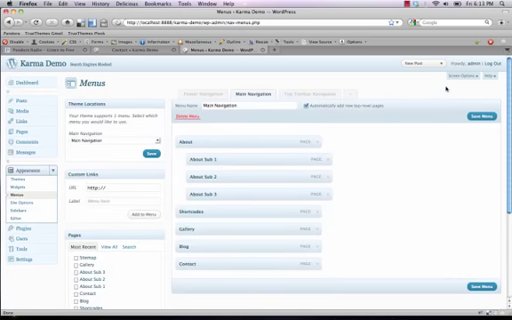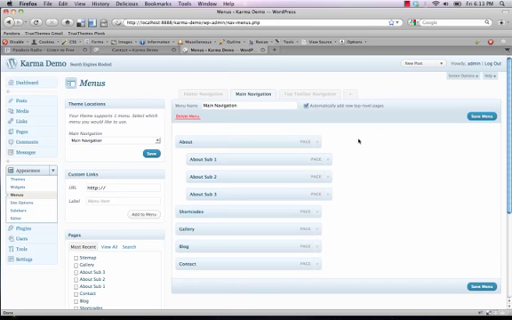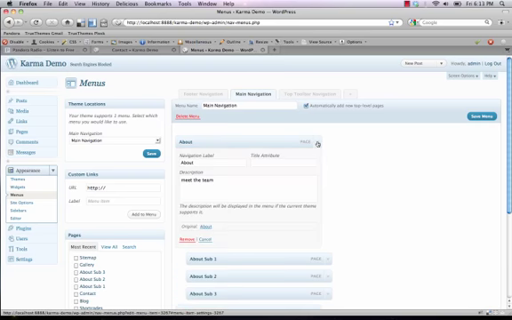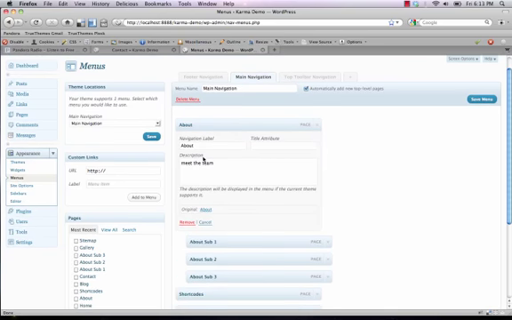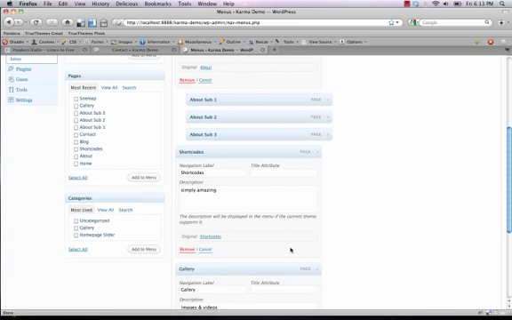And then up top over here, there's this Screen Options tab. And if you click that, it'll slide down and give you a few different options. And you just want to make sure this description is checked off. And we'll show you where that is in a second. So you just make sure this box is checked, description, then you can close this. And then you just go to all of your top level items, and you'll see now that there's this new description field right here. So you just enter your couple word phrase, and you just go through and do that to all the top level items.